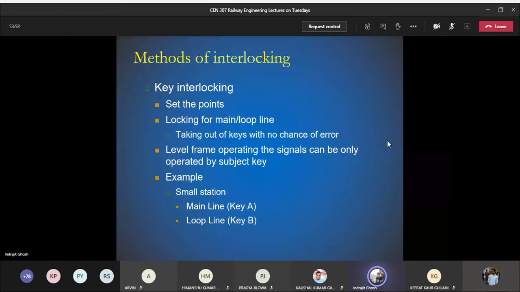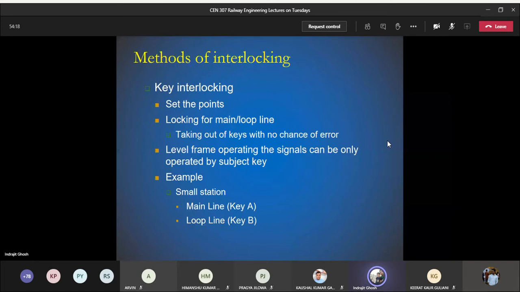now what we have to do, the next step is to set the signal. So for the signal, we will keep the signal for the main line in the off position. Now key B is meant for the loop line.